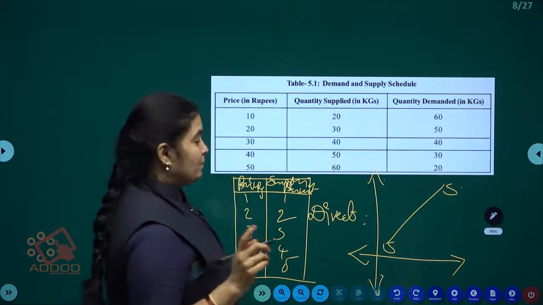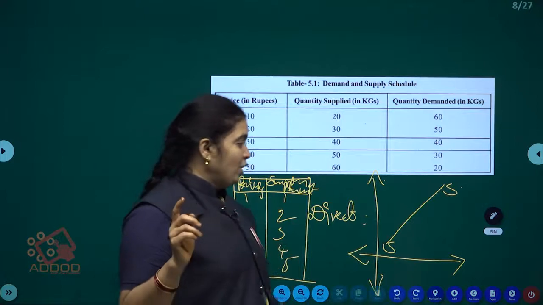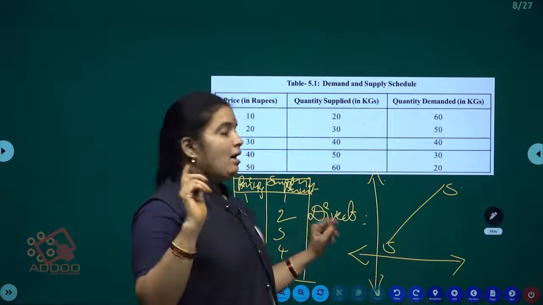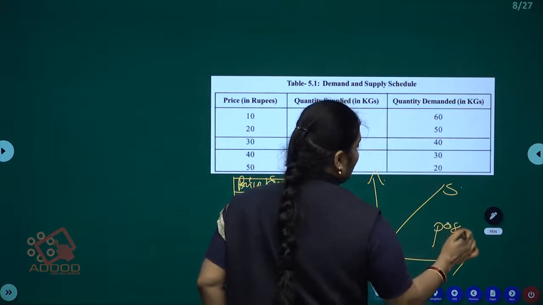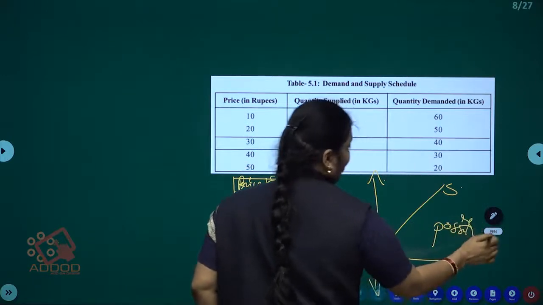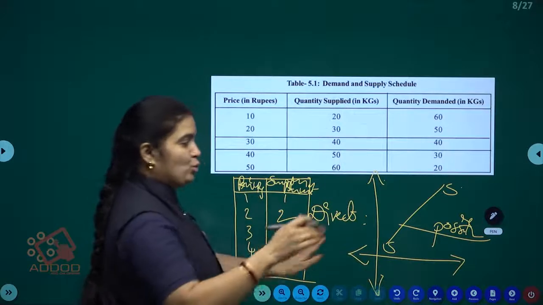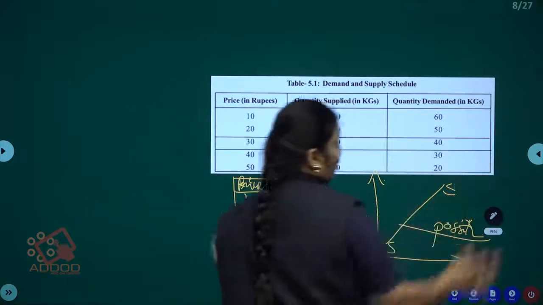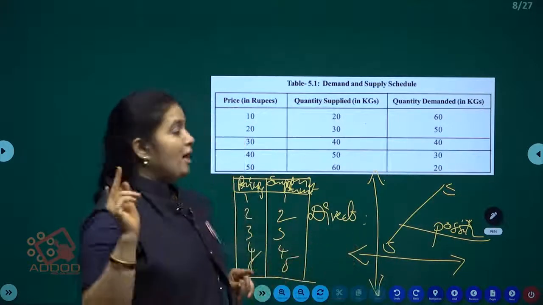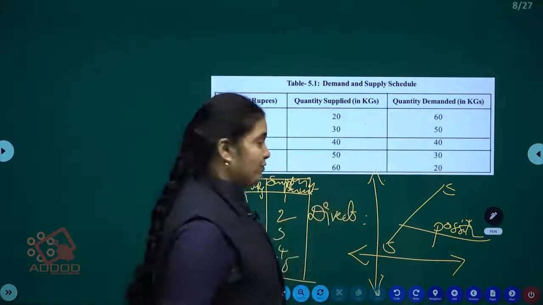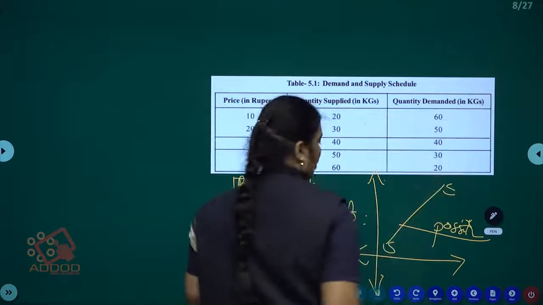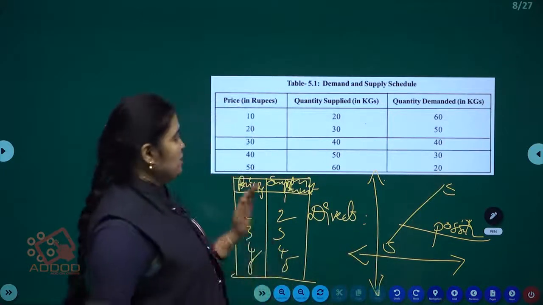It is in the shape of left to right, upwards, that is the positive slope. Positive slope means left to right, upwards. The supply curve shows left to right, upwards. Okay, so this is the information about the supply.